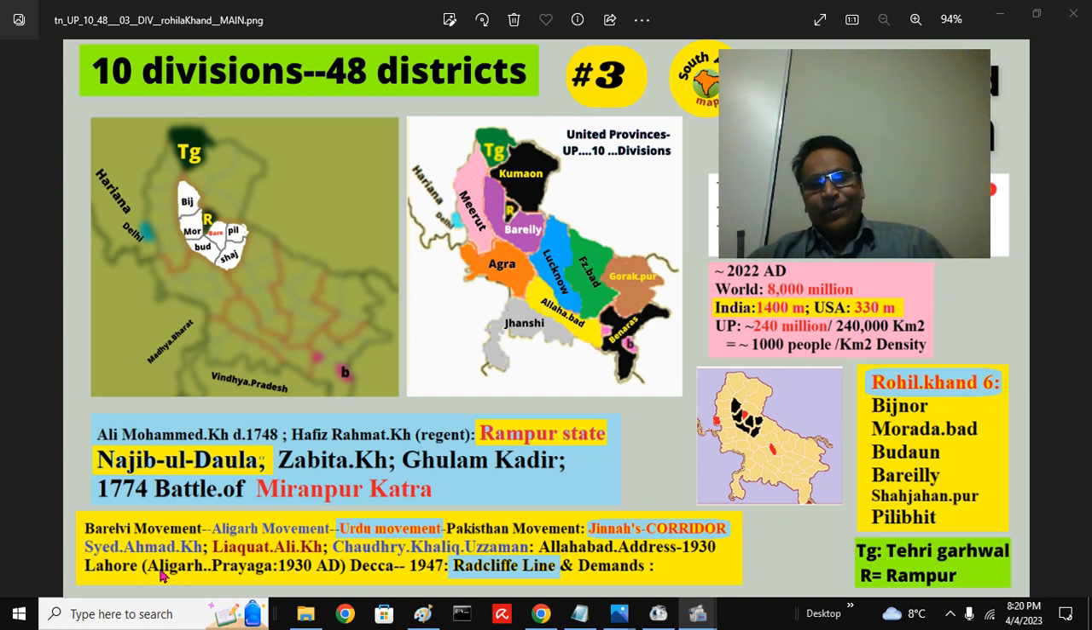Aligarh was the heartland of the entire Pakistan movement, and Prayag, Allahabad, is the place where the poet Muhammad Iqbal fired his salvo, called the Ghazwa of Allahabad, which gave the first idea of a separate Muslim homeland in South Asia. So it's very important to know about this.